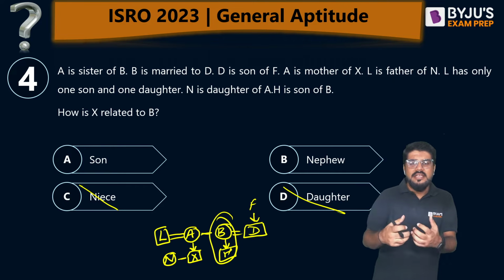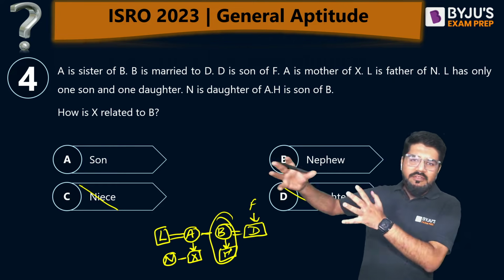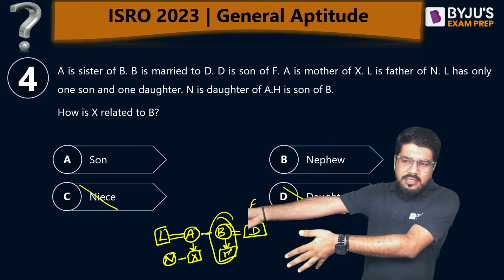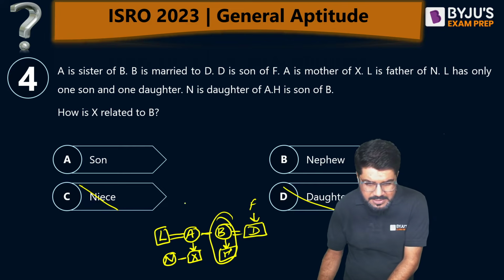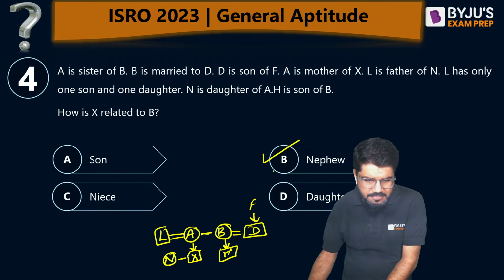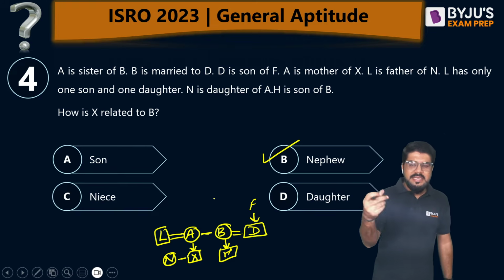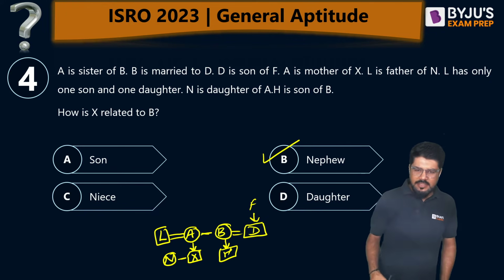X is the son of, suppose you have a brother or sister and they have a son. So that becomes what? Nephew. Bhatija. That becomes nephew. So the correct answer is nephew, option number B. Nephew. And B is the aunt. B is like Masi ji. A and B are sisters, no? So she's the aunt.